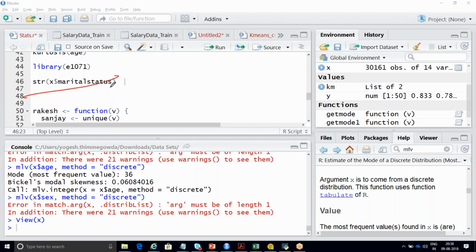Okay, fine. So now, did you understand about the mode function, the get mode function? Yeah, understood. Just check it out. I have shared the same stats.r with the same functions, whatever I've written until yesterday. I've written everything and shared it.